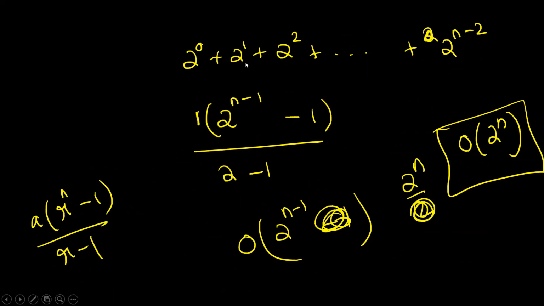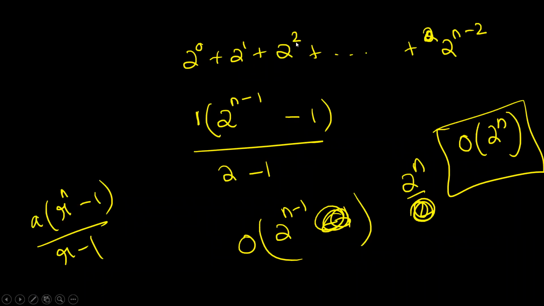Nothing, boss. 2 raised to 0 plus 2 raised to 1 plus 2 raised to 2 till 2 raised to n minus 2. How many different terms are there in this GP? N minus 1 different terms are there. And what is the formula? A into R raised to number of terms minus 1 by R minus 1. The common ratio is 2.